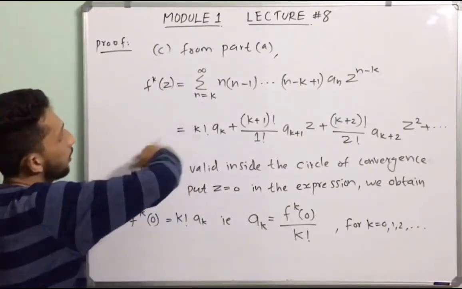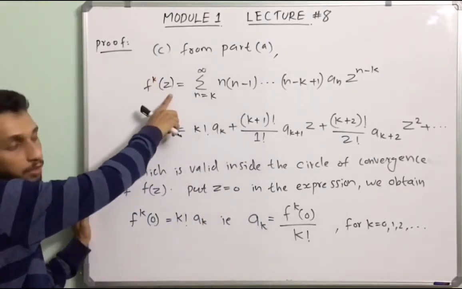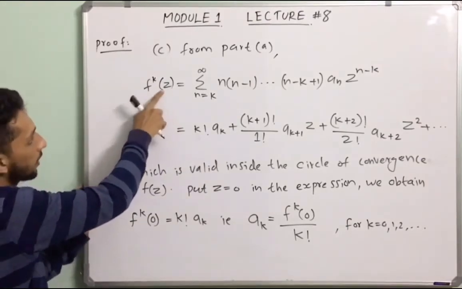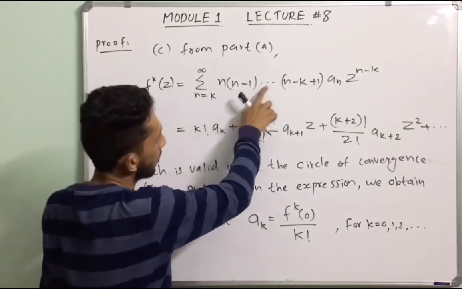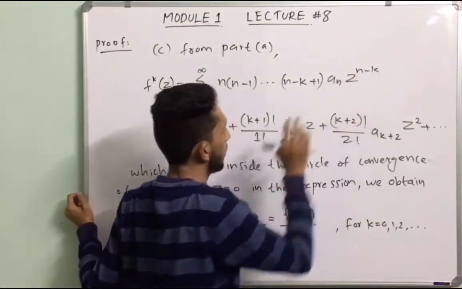C part. From part A, we know that f raised to k of z, that means the kth derivative of the function f of z, equals summation n from k to infinity n into n minus 1 into etc. into n minus k plus 1 into a_n z raised to n minus k.